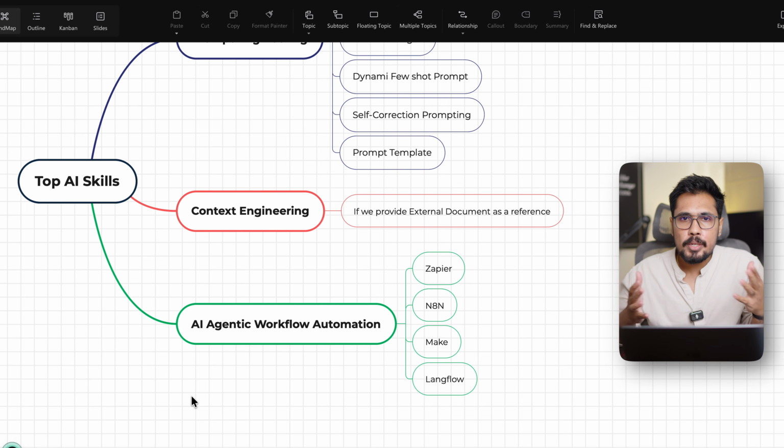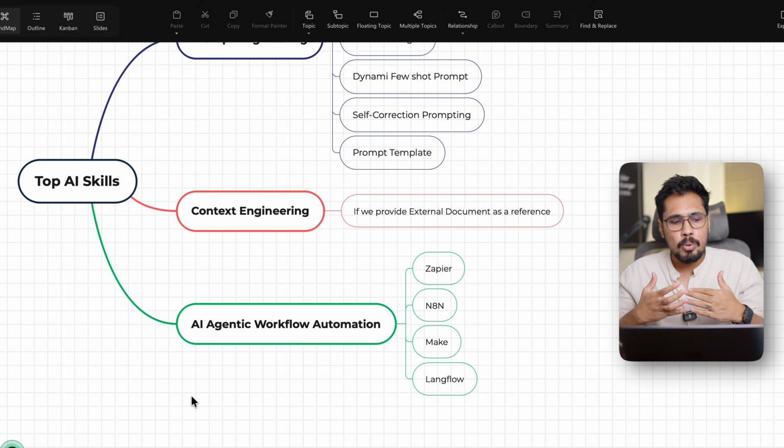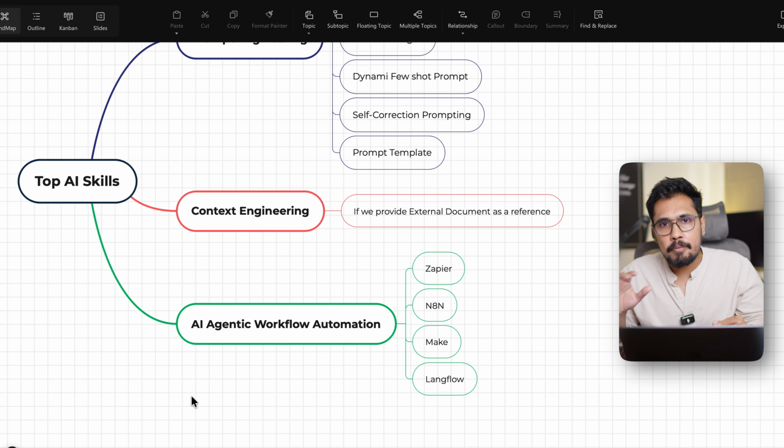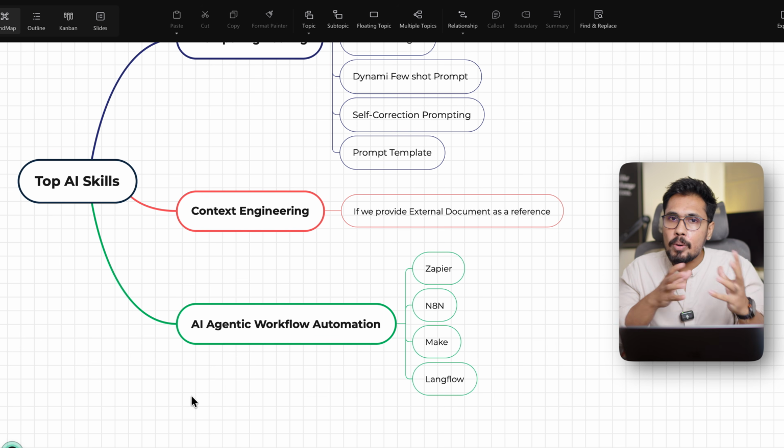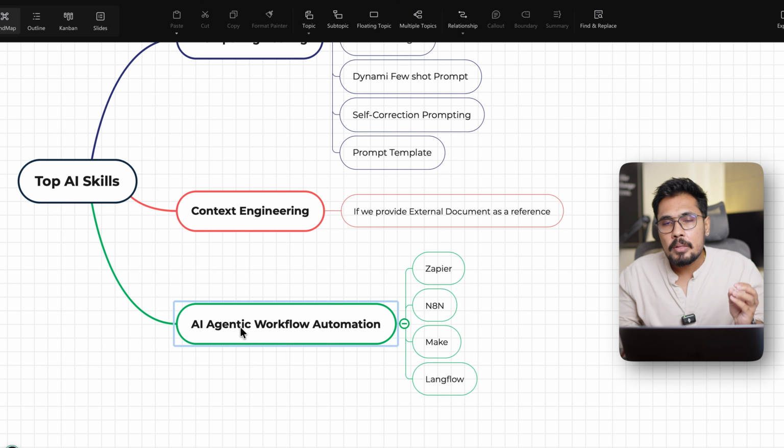If I want to create various automations, I'm a businessman, I want to automate my daily work. Maybe I'm getting leads, I want to automate my lead to sales process, or I want to automate my Facebook process. I want to automate uploading a photo, or if someone comments on my review, I want to send a link to them. So I want to automate this by using these agentic AI workflow automation tools. I'm able to do it using Zapier, n8n, Make, Langflow.